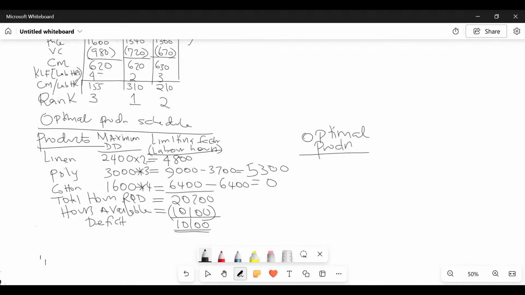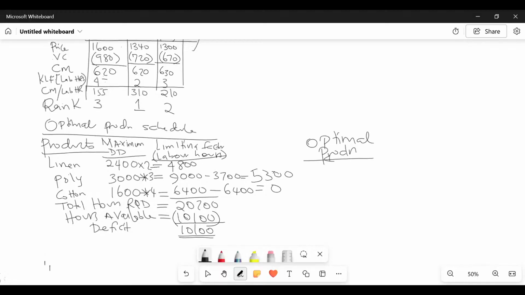How many units then are we going to produce? We know for sure that we cannot produce these demanded units. Some of them, you must return back to the shelves. So can you kindly guide me? For the very first ranked product, this one I know I never reduced hours at all. I will be producing how many units here, somebody? 2,400, isn't it? So this one I know I'm going to produce 2,400.